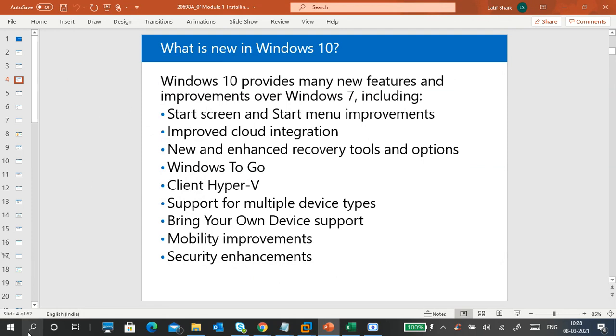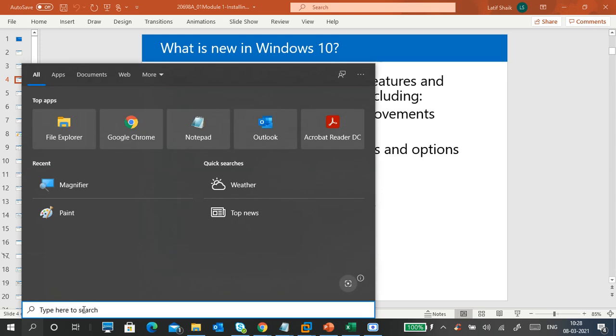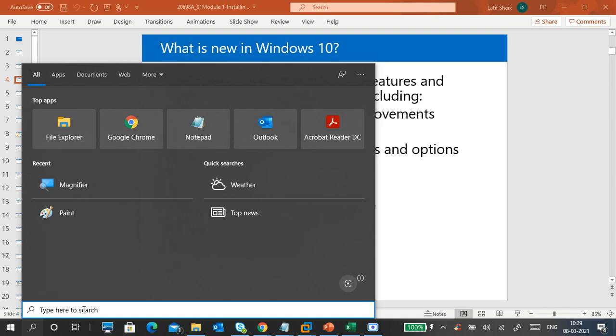Okay, and there is also a search feature. If you click here, you can search whatever you require. For example, I want to open Paint. I type paint, and automatically it shows the Paint application. If you are searching for an application that has no shortcut, nothing.